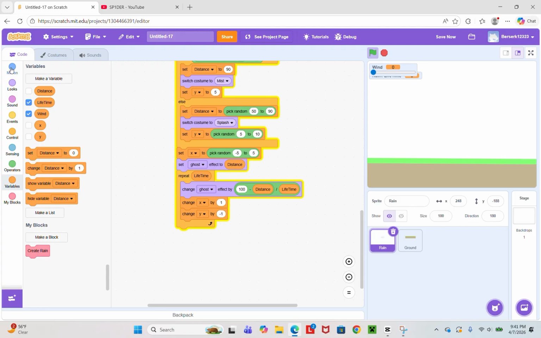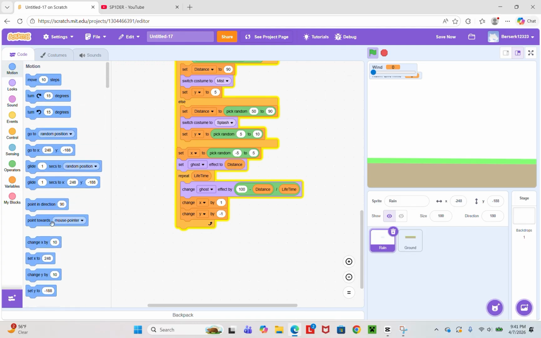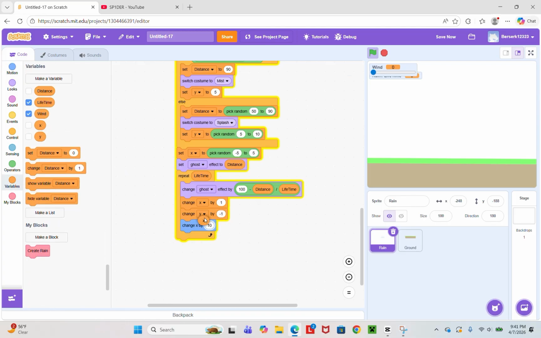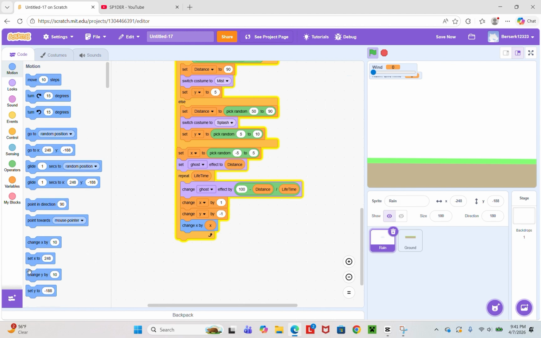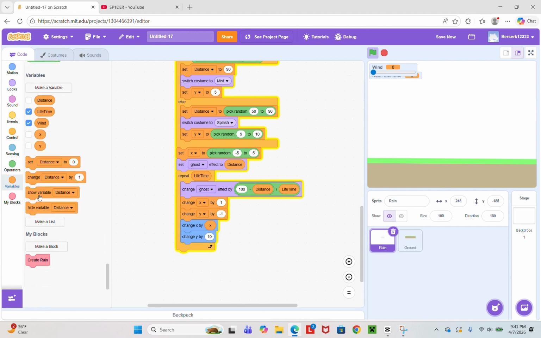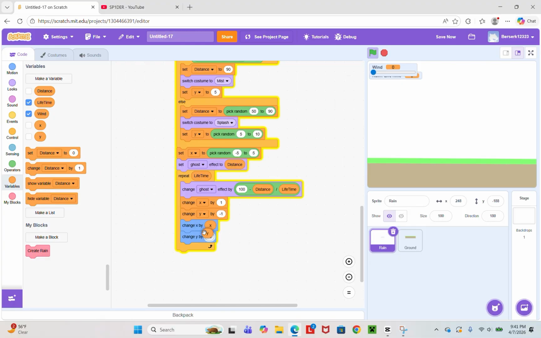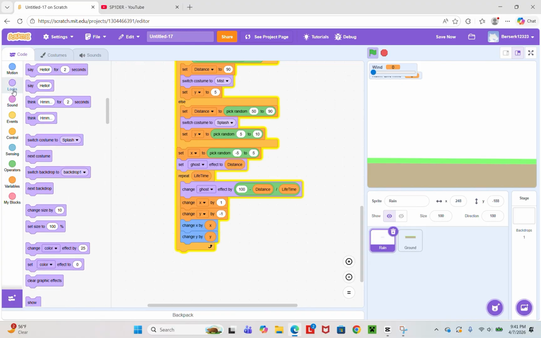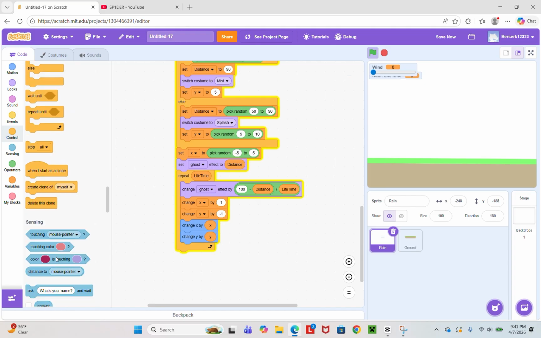Then change X by X and change Y by Y. And then delete this clone.